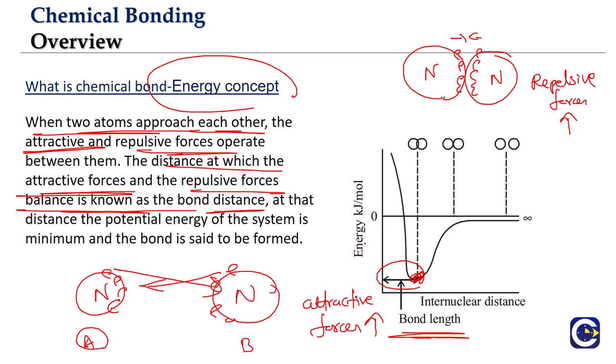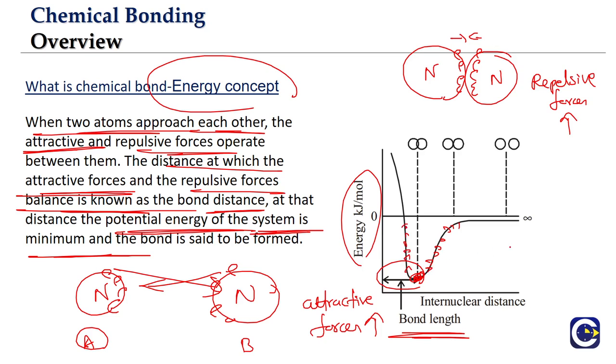And in the energy perspective, at that particular distance, the energy of that system, which means the two atoms together, you call it a system, the potential energy of the system is minimum. And think about it, why do we say there is a chemical bond getting formed? If the two atoms are supposed to move away, observe this diagram closely, the energy is increasing. If they come even closer, again the energy is increasing.